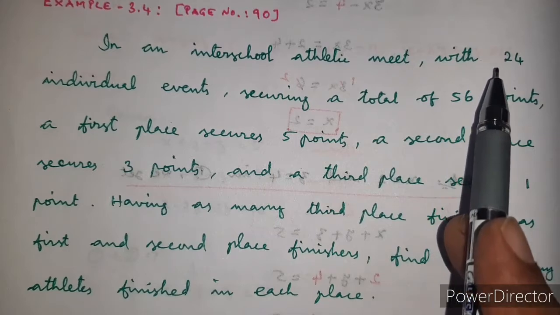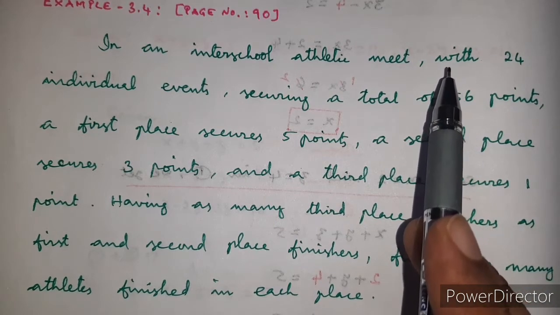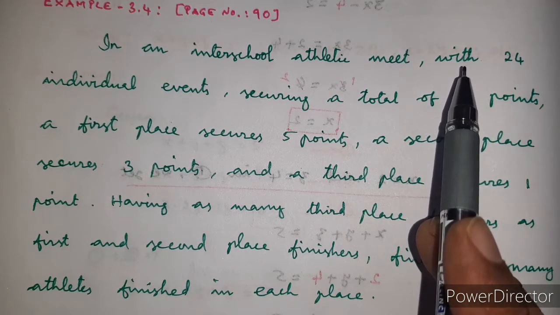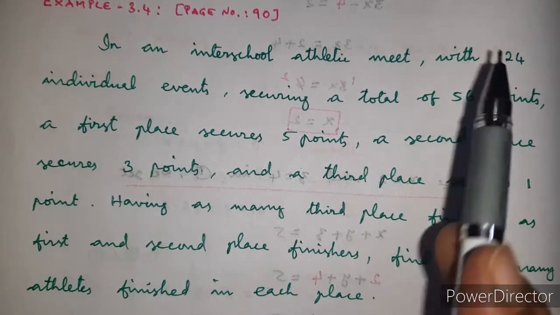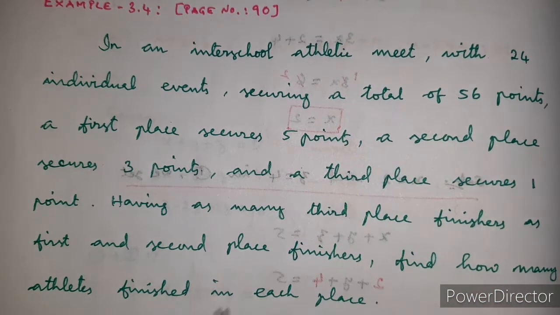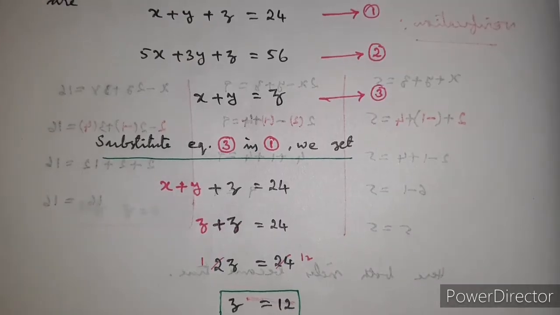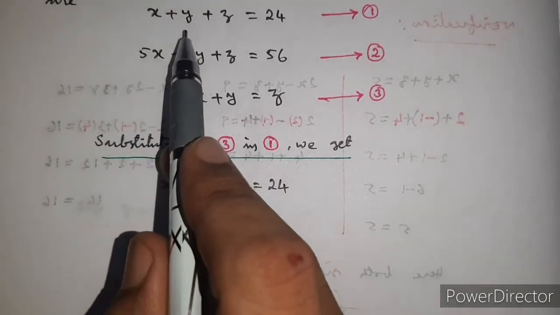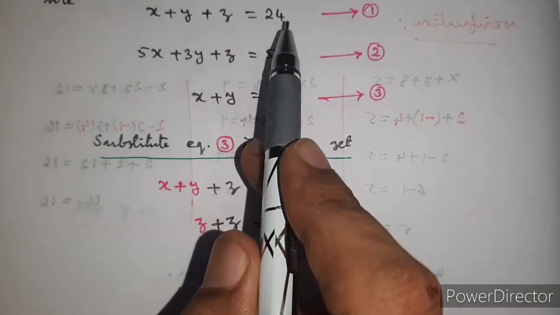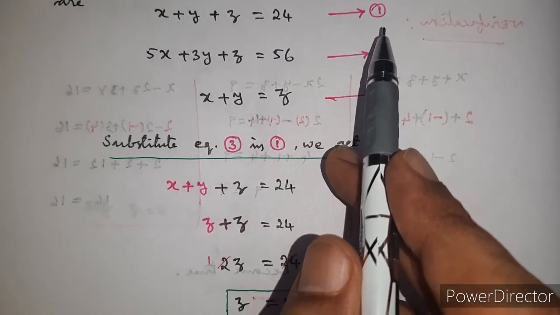So what is the meaning of it? The sum of the number of first, second and third finishers is 24, so that's why we write x plus y plus z is equal to 24, let it be equation 1.